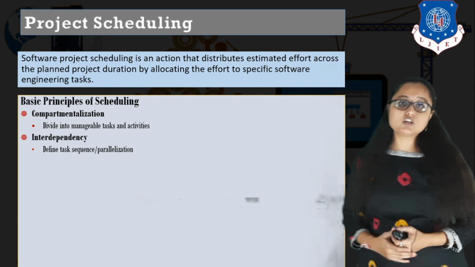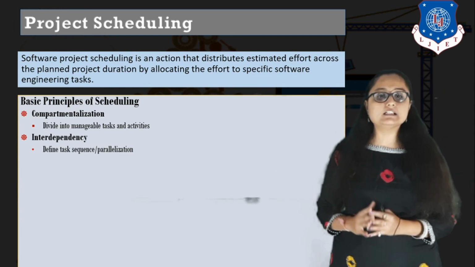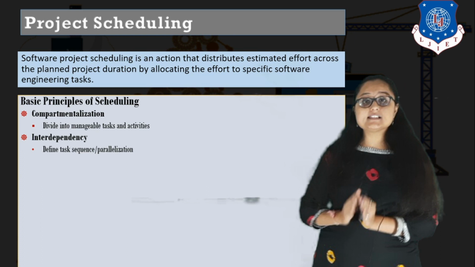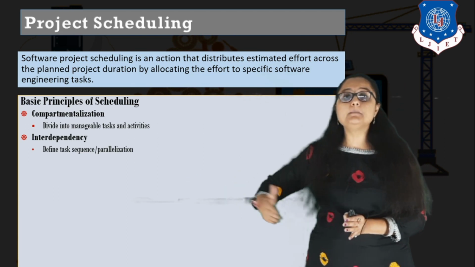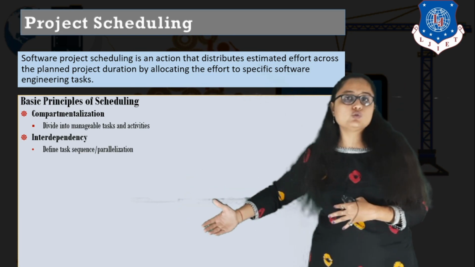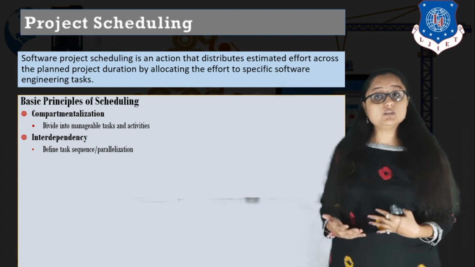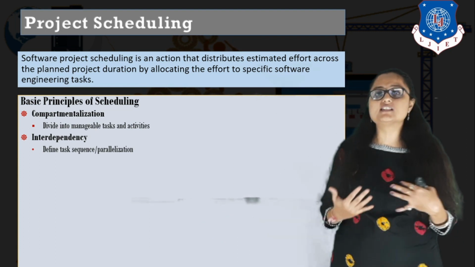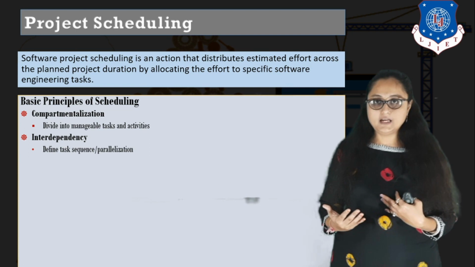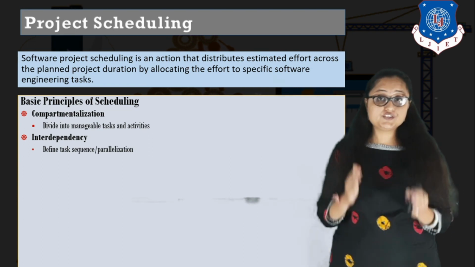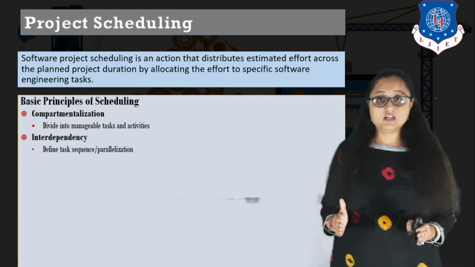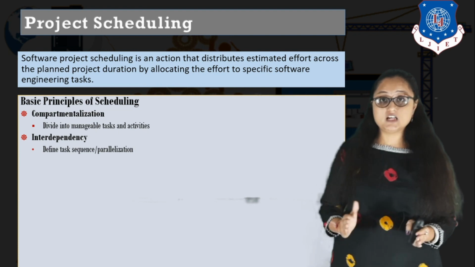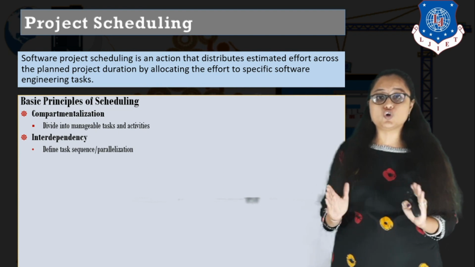The next important principle of scheduling is interdependency. Now there are some tasks that may work in parallel, that is not dependent on any other task, right? And there are some tasks which have to follow a series or sequential flow, right? So you have to first determine which are the tasks which can go parallelly and which are the tasks which are interdependent on each other.